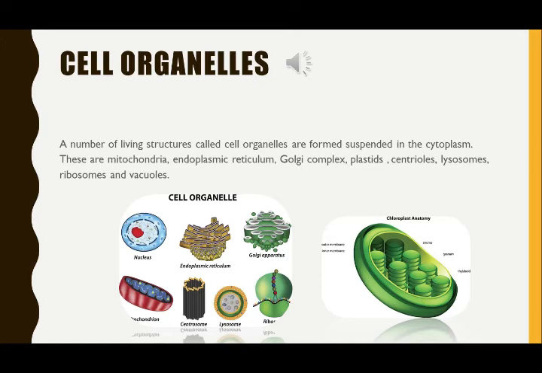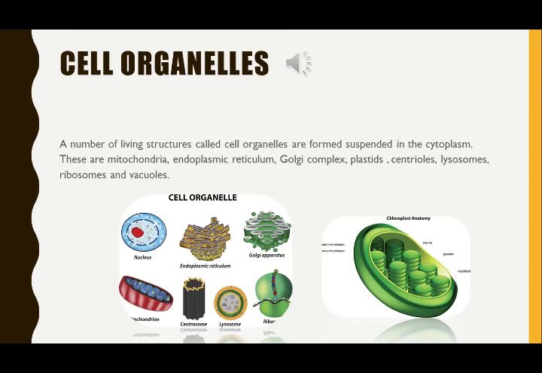Let us discuss the first cell organelle, that is plastids. Plastids are colored bodies and they are only present in the plant cell. They are of three types. First one, chromoplast. They are colored plastids. They have pigments of different colors and give color to flowers and fruits.